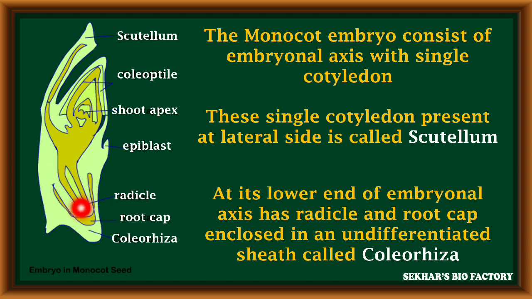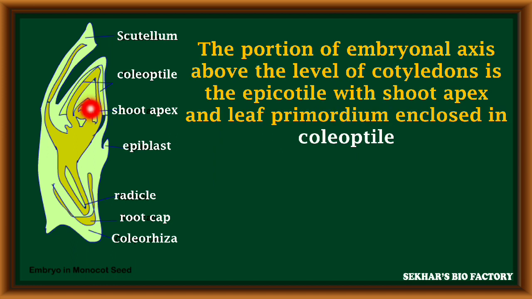This radicle is covered by an undifferentiated sheath called the coleorhiza. The portion of the embryonal axis above the level of the cotyledon is called the epicotyl. It has the shoot apex, which is covered with a leaf primordium called the coleoptile. Coleorhiza and coleoptile are the main structures present only in the monocotyledon embryo.